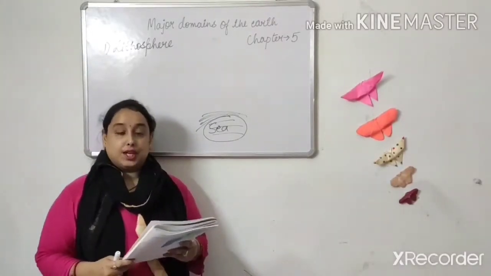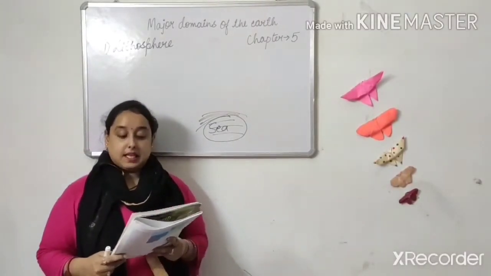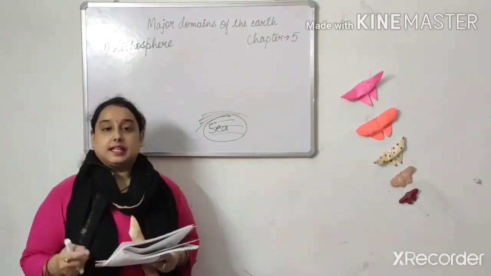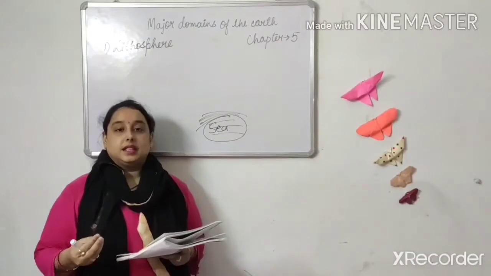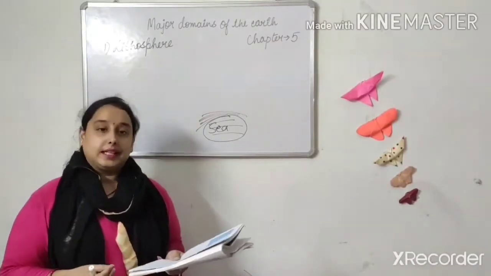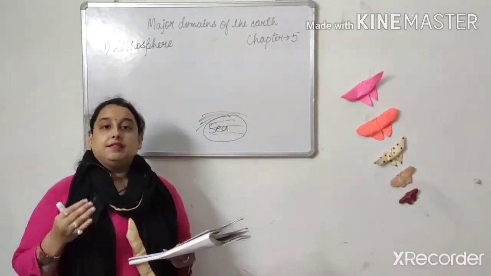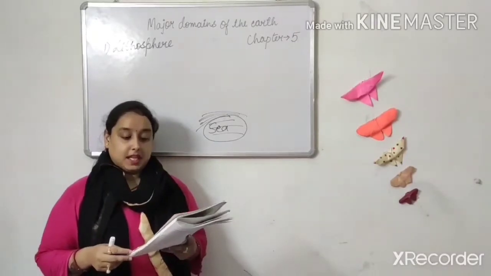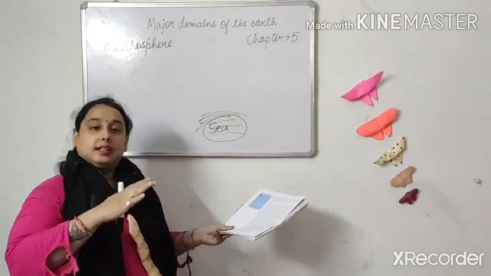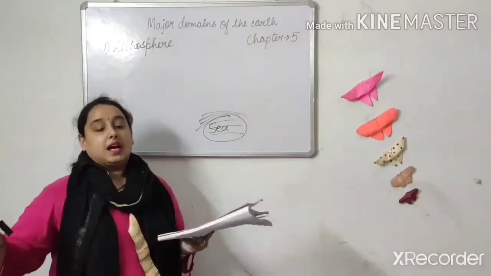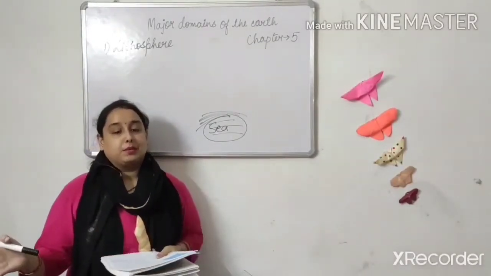Now we talk about the continents. अब हम पढ़ेंगे continents के बारे में. There are 7 major continents. In the previous classes also you have learned about the continents. How many continents we have? We have 7 continents. They are separated by large water bodies means सब में आपको क्या दिखेगा?